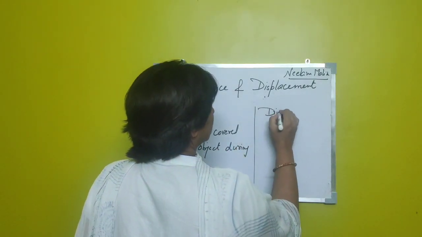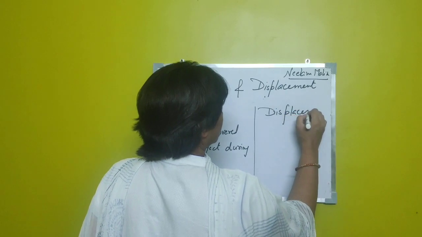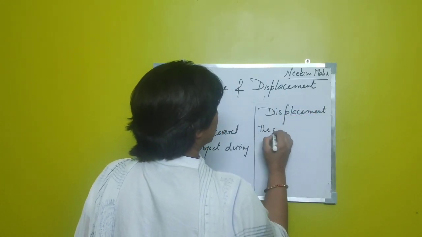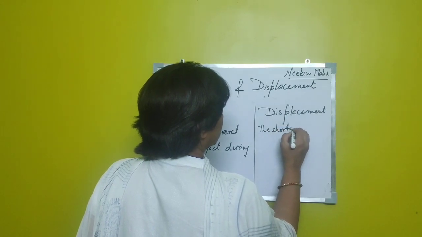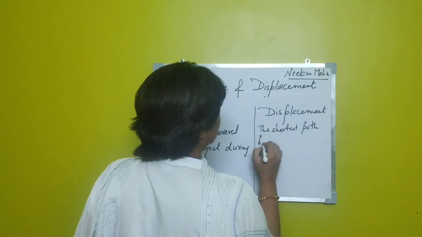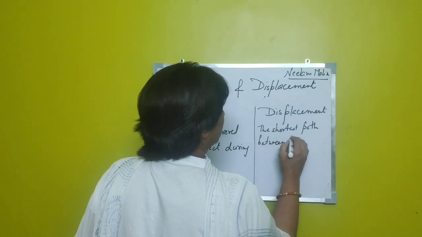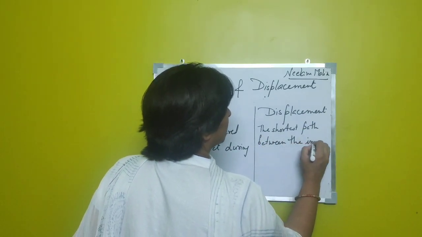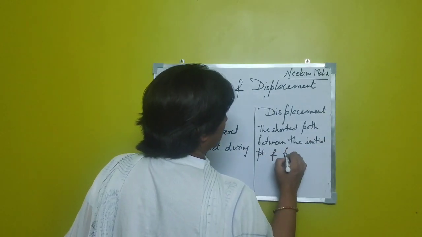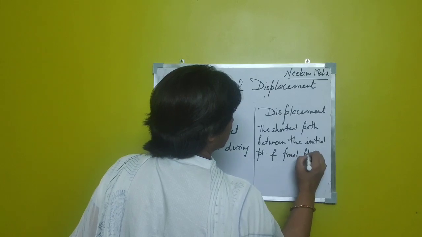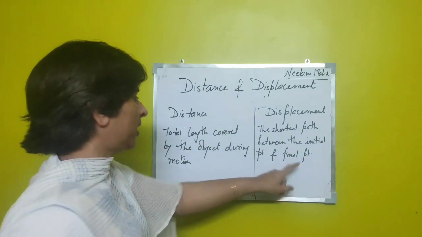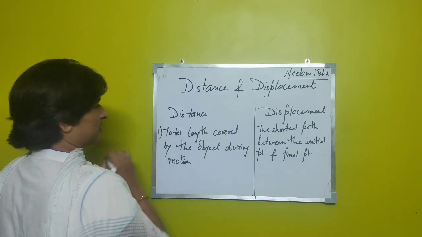And displacement is the shortest path or length between the initial point and the final point. That is the destination point. This is one difference.